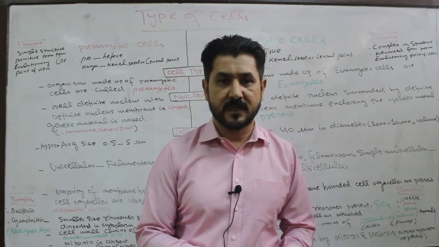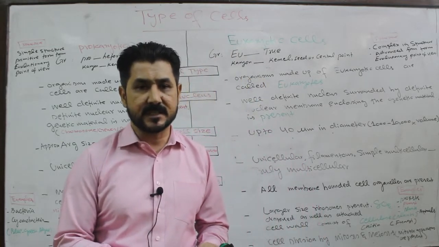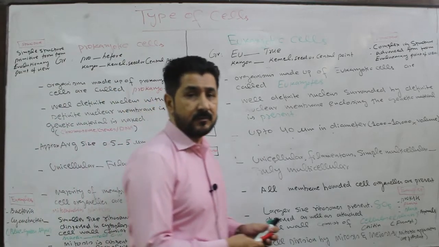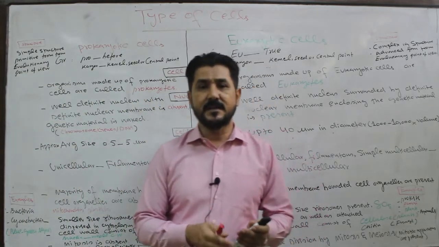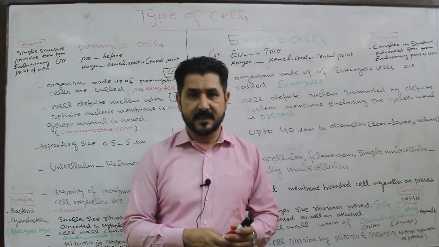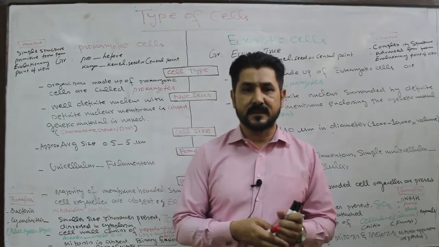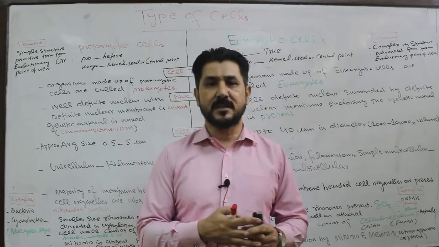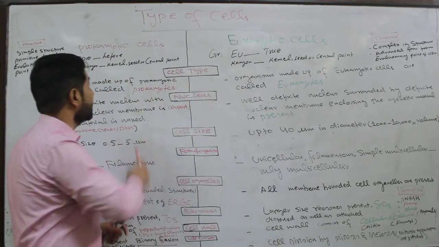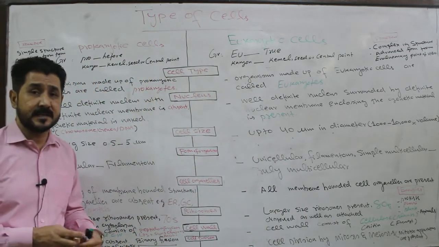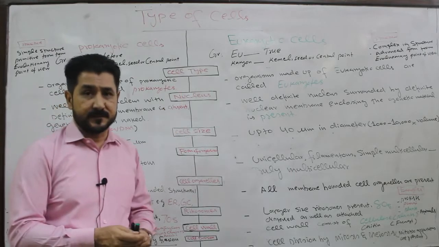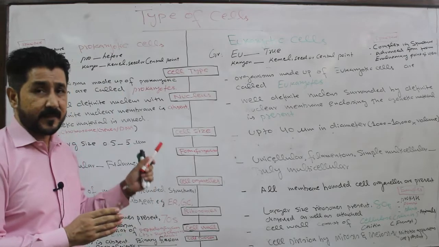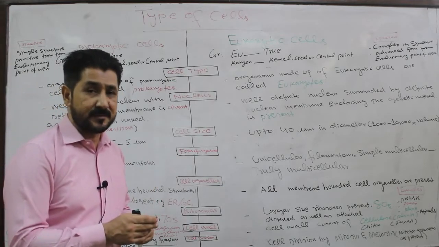Today's topic for discussion is types of cell. Biologists have divided living cells into two types based upon various characteristics and features. These two cells are the prokaryotic cell and the eukaryotic cell. What is the main difference between these two types of cell? So let's talk about these two types of cell.